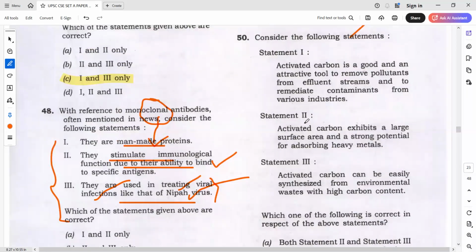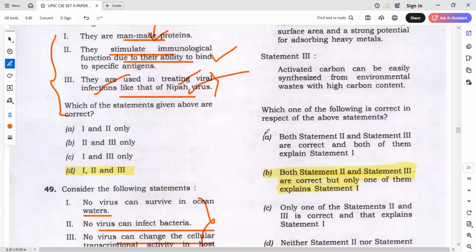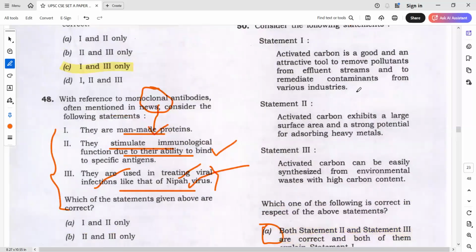Okay, now activated carbon. Some of the institutes are giving A as the answer, but I think the answer should be B, and Bright sir also thinks the answer should be B. Why? Again, our logic is because. So we just put because and see. Activated carbon is a good and alternative tool to remove pollutants from the effluent streams and to remediate contaminants from the various industries, because activated carbon can be easily synthesized from environmental waste with high carbon content. This because is not at all explaining the thing.